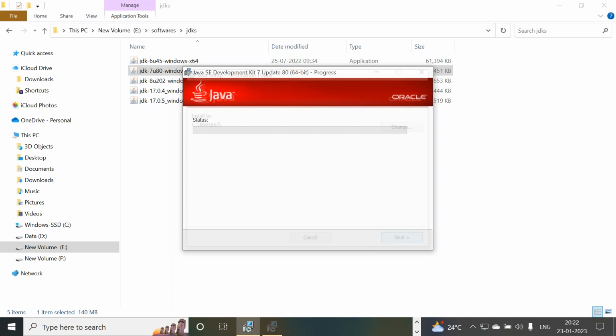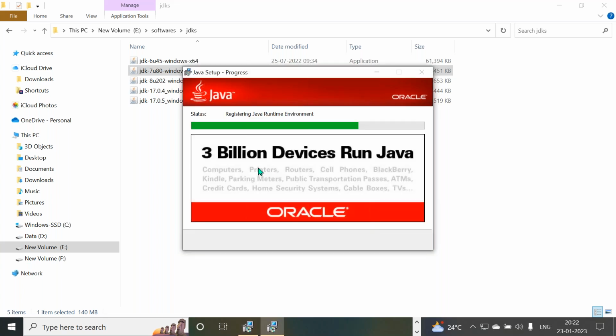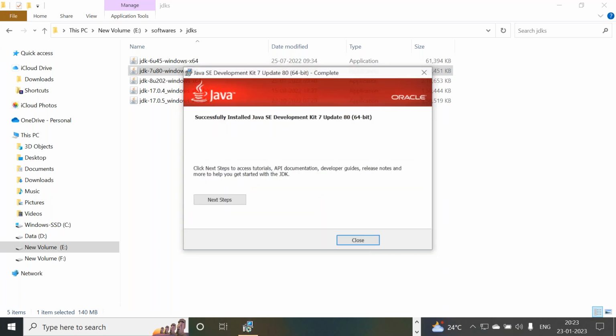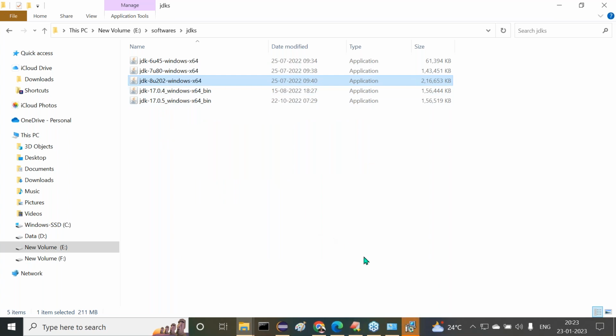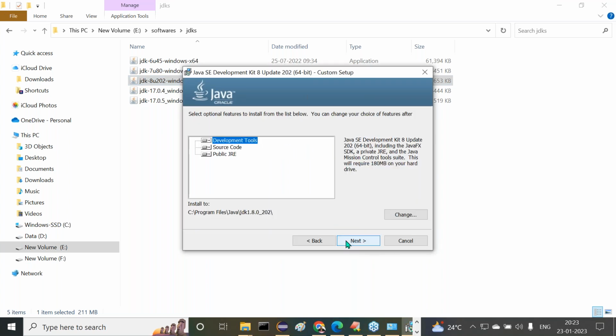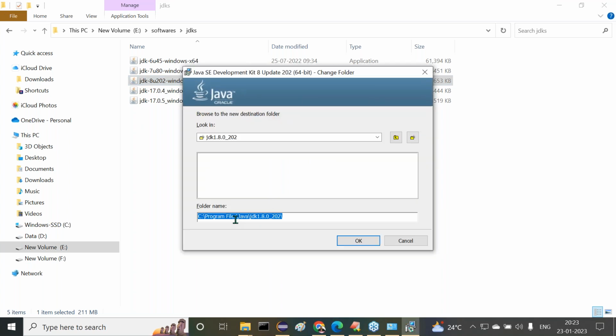3 billion devices run Java. Then we are getting it. So different things. Because of this reason only, Java is a more portable programming language. This is also one of the reasons to say Java is a portable programming language. Click on close. That's okay, fine. Java 7 is okay. Java 8 here I want to install. Double click on it. Next button. Let me change it.